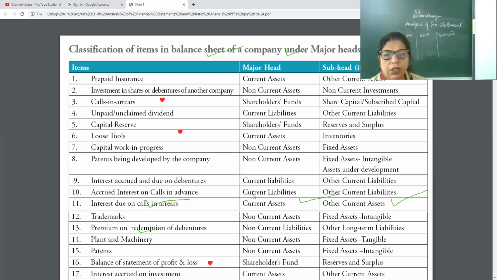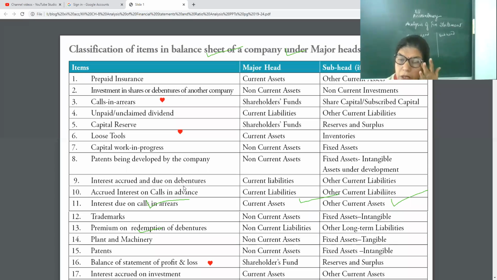I'll tell you, you should learn that, but before learning that, it's my request to you, prepare the balance sheet. See the balance sheet in yesterday's video, and learn that balance sheet. Then it will be easy for you to identify the heading or subhead.